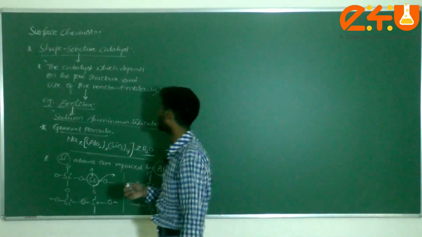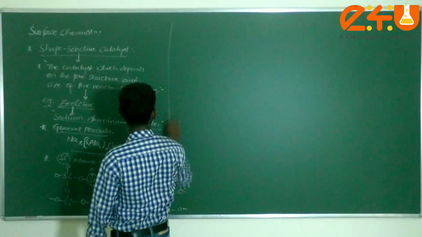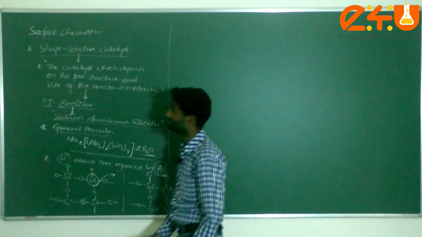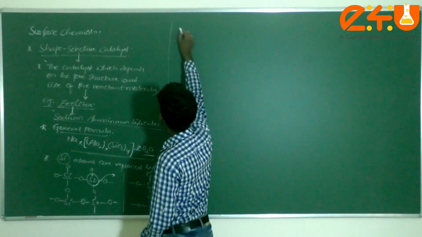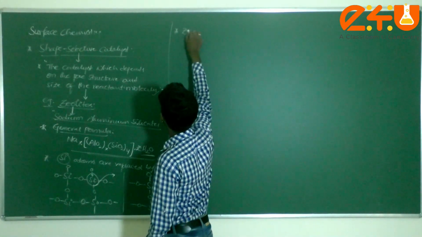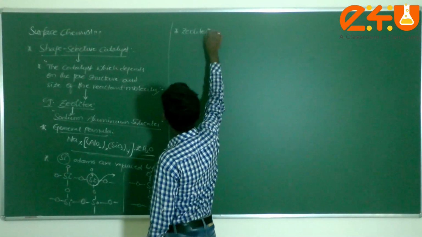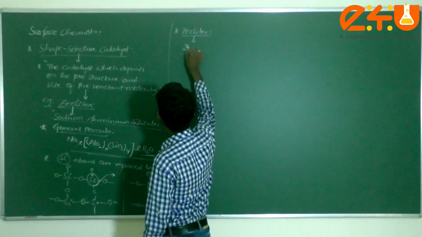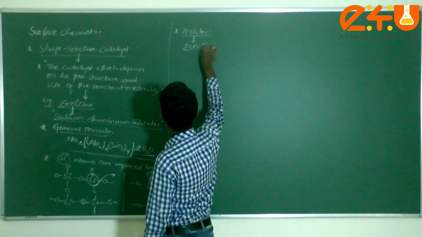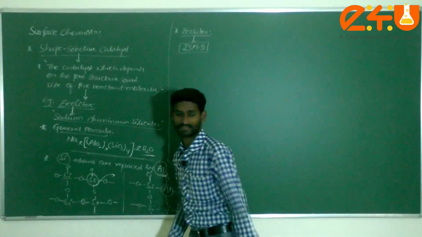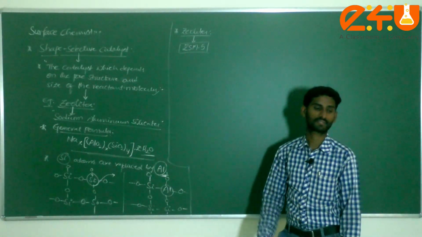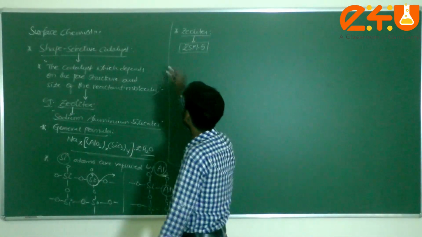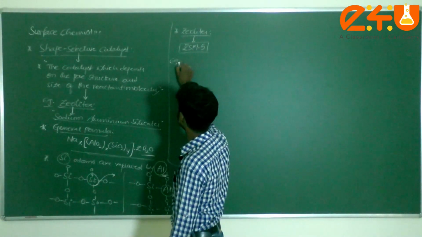Where are they using these zeolites? In industrial purpose they are using this shape selective catalyst, that is zeolite. Now the best example for zeolite is ZSM5. My dear students, ZSM5 is the best shape selective catalyst which comes under zeolite. Sir, can you give the example here?